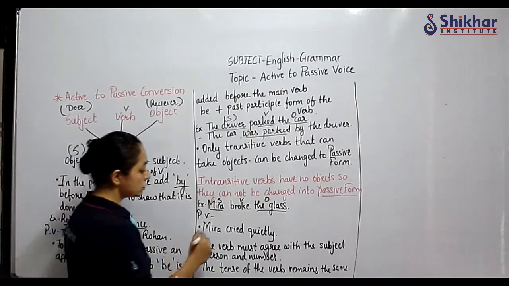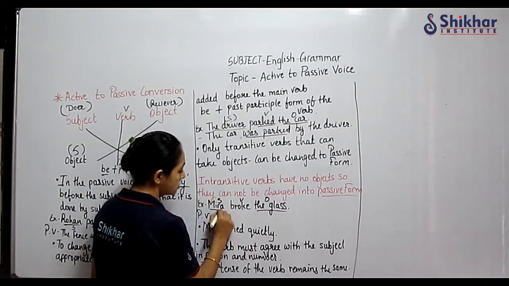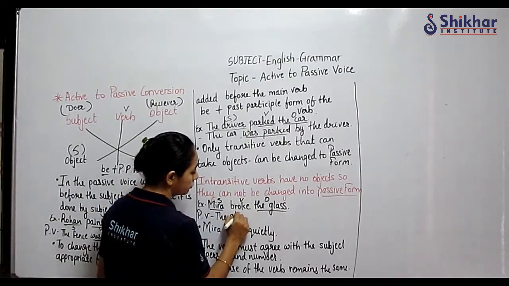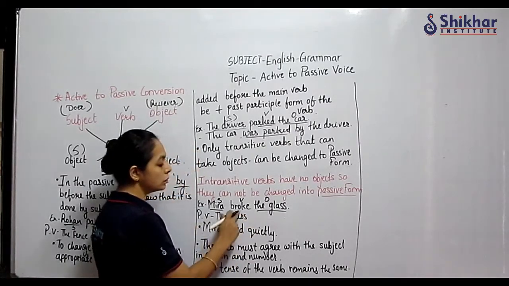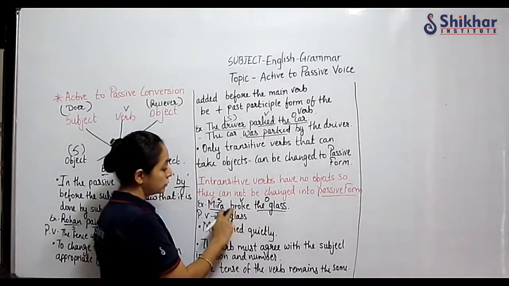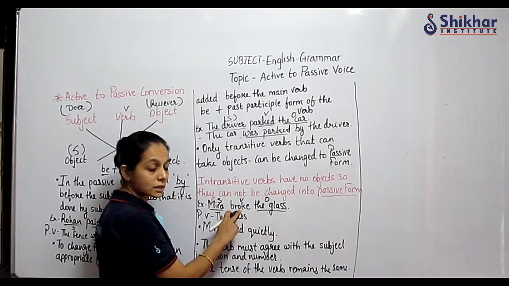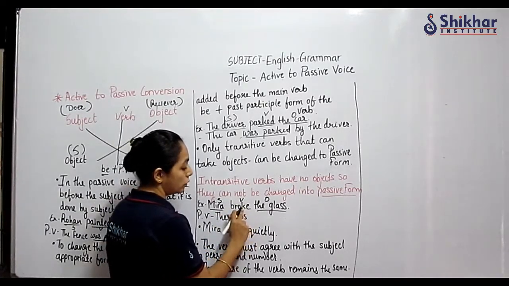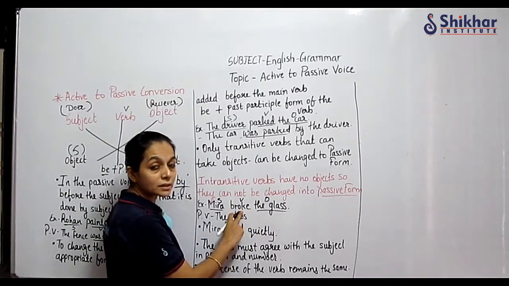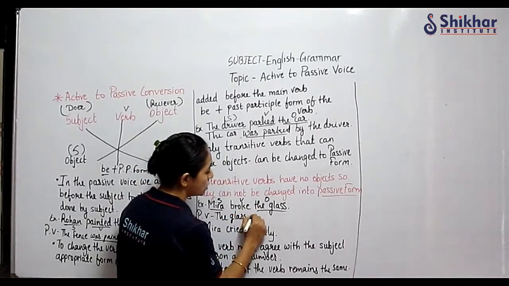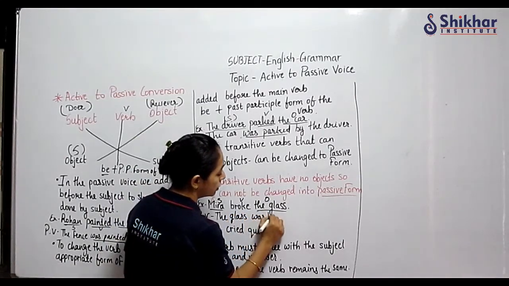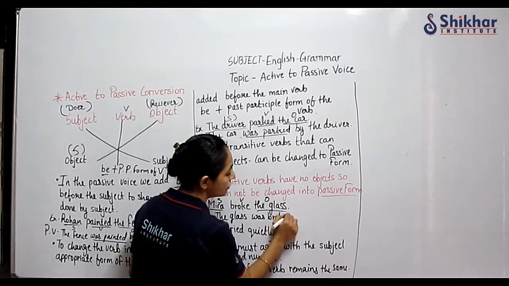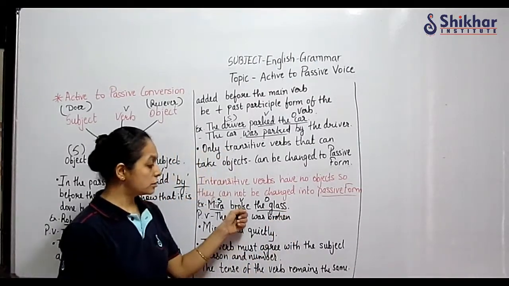Right? So the glass... again, what is the rule? The be form, broke, simple past tense. So what is the be form of the verb in simple past tense? Was. The glass was broken. Here, why have I not written broke?